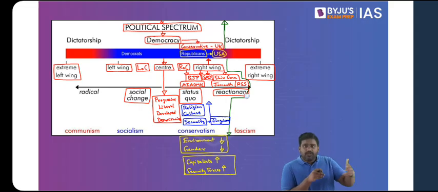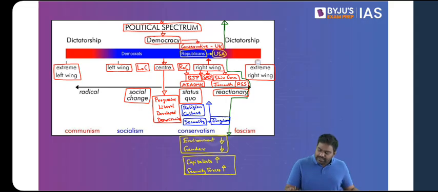For example, you have several organizations that commit violence in the name of religion, right? Or organizations committing violence in the name of language, organizations committing violence in the name of ethnicity. So the moment you come across reactionary violence, the reactionary elements, then you're crossing this barrier, crossing this boundary, and entering towards right-wing extremism.